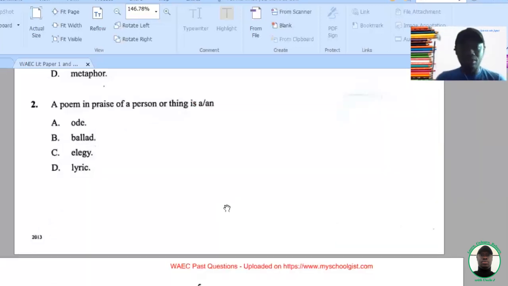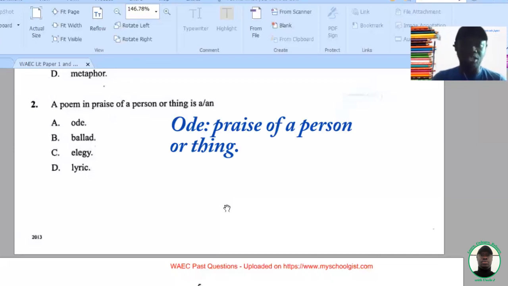Question 2. A poem in praise of a person or thing is option A, ode, B, ballad, C, elegy, and D, lyric. An ode is a poem in praise of a person or a thing.